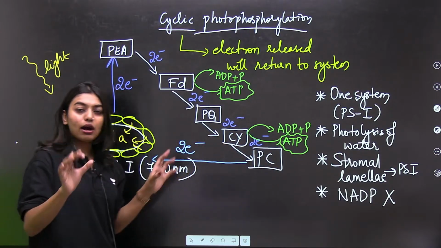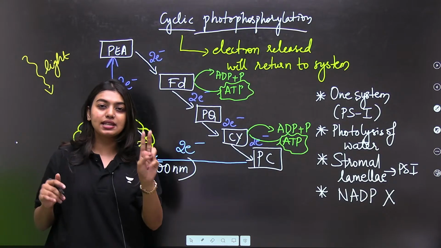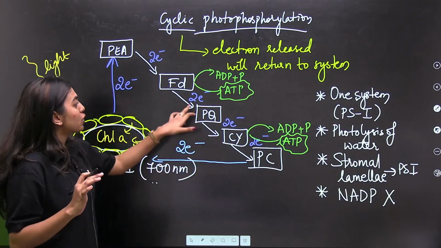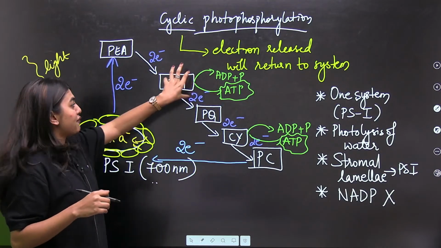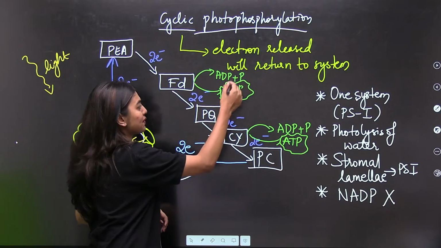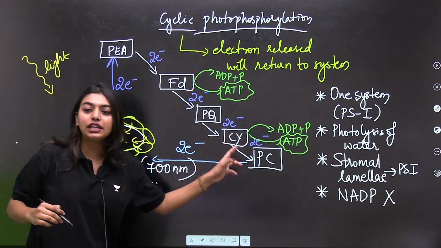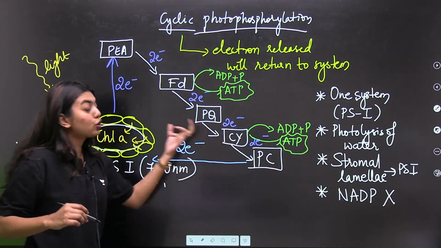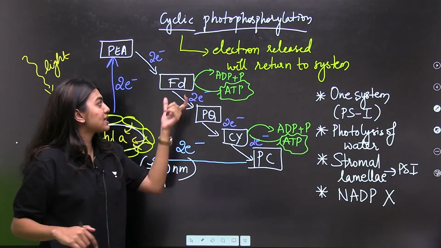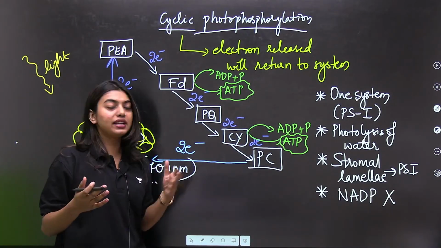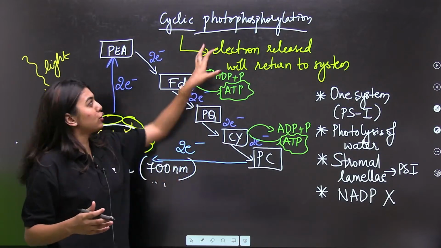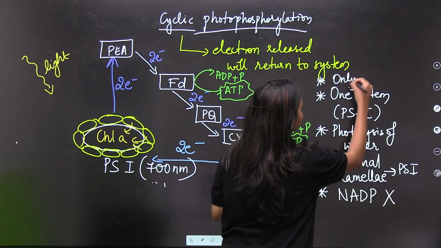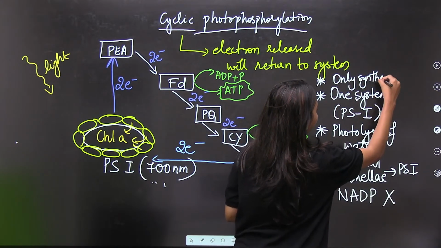Now, at two places, your ATP production is going to happen. Here at the FD, ADP plus Pi, that is your phosphate, will form ATP, and here in your cytochrome, ADP plus P will give ATP. So at two places, the cytochrome complex and FD, the ATP will be formed. During this process we only synthesize ATP.